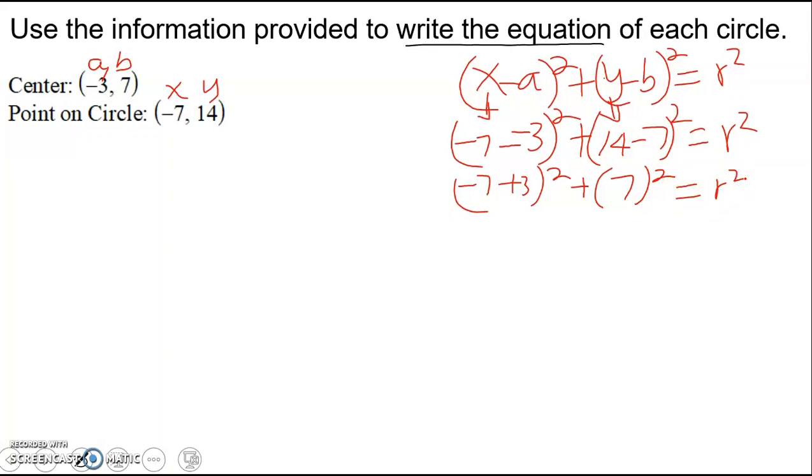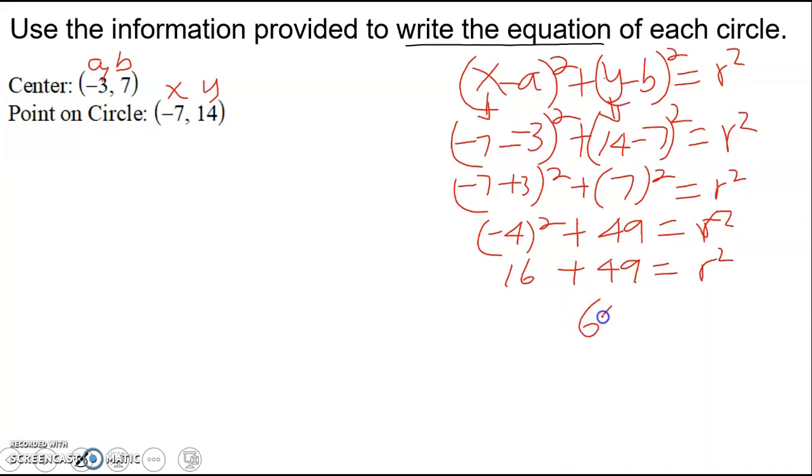Negative 7 plus 3 is negative 4. Negative 4 squared plus 49 equals r squared. So this is 16 plus 49, and 16 plus 49 is 65.